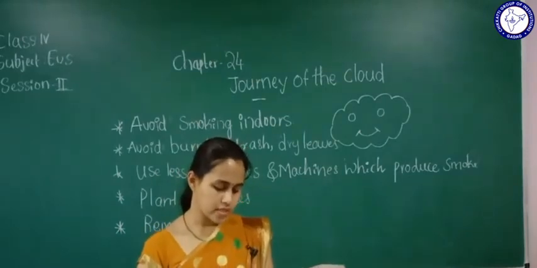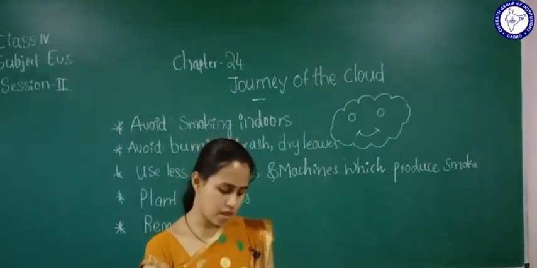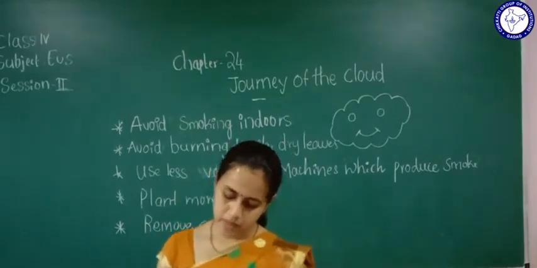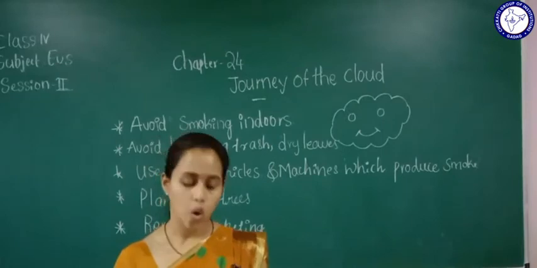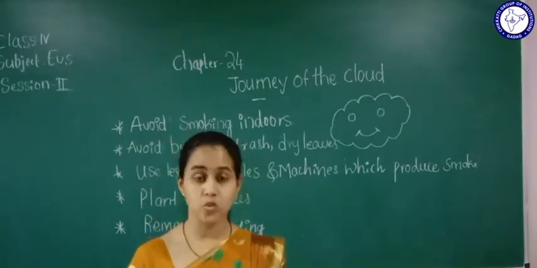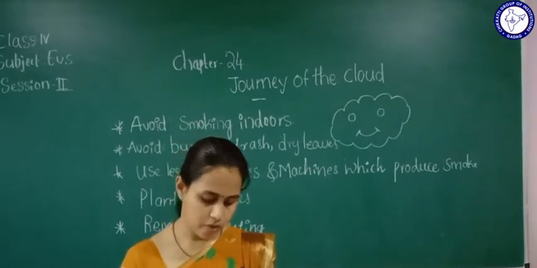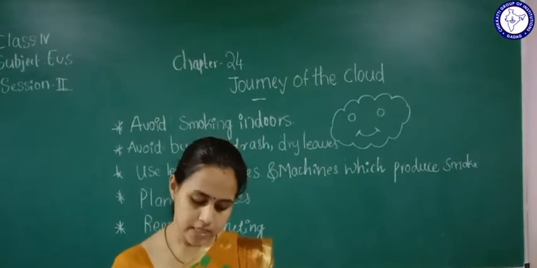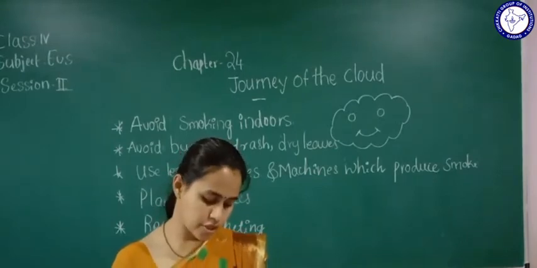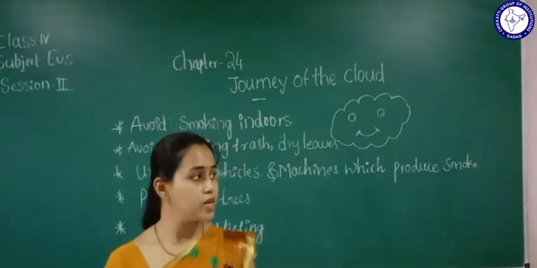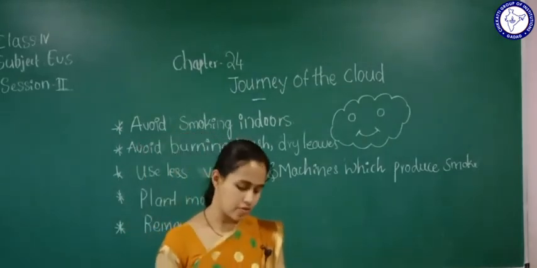You have summer vacation in April and May. How will the weather condition be in your place at that time? It's very hot, right? After the summer holiday the school reopens. How will the weather be? It's a rainy day, right? Seasons occur due to the changes in weather condition. Generally there are 3 seasons: summer, rainy and winter, right?